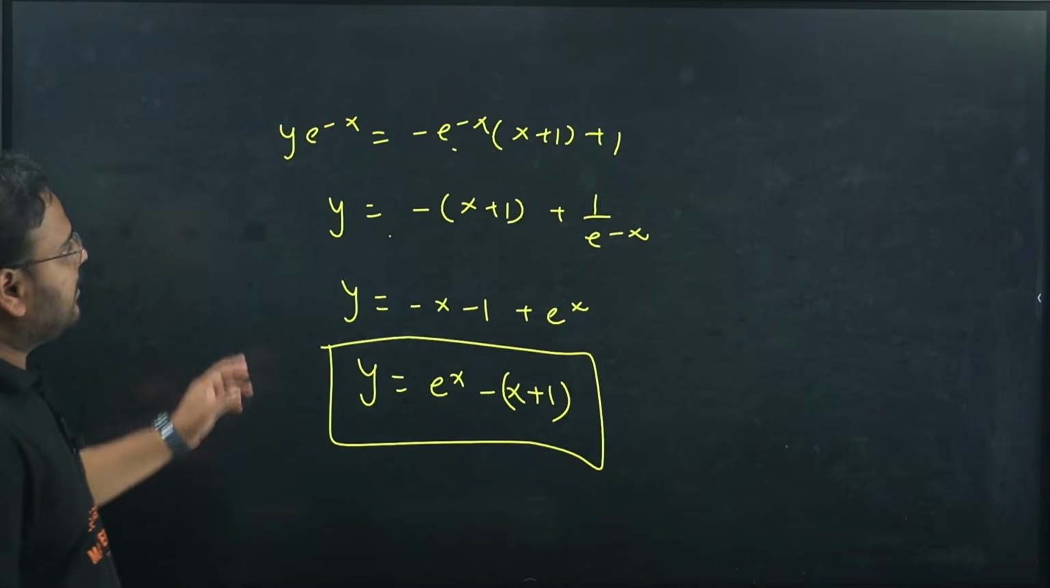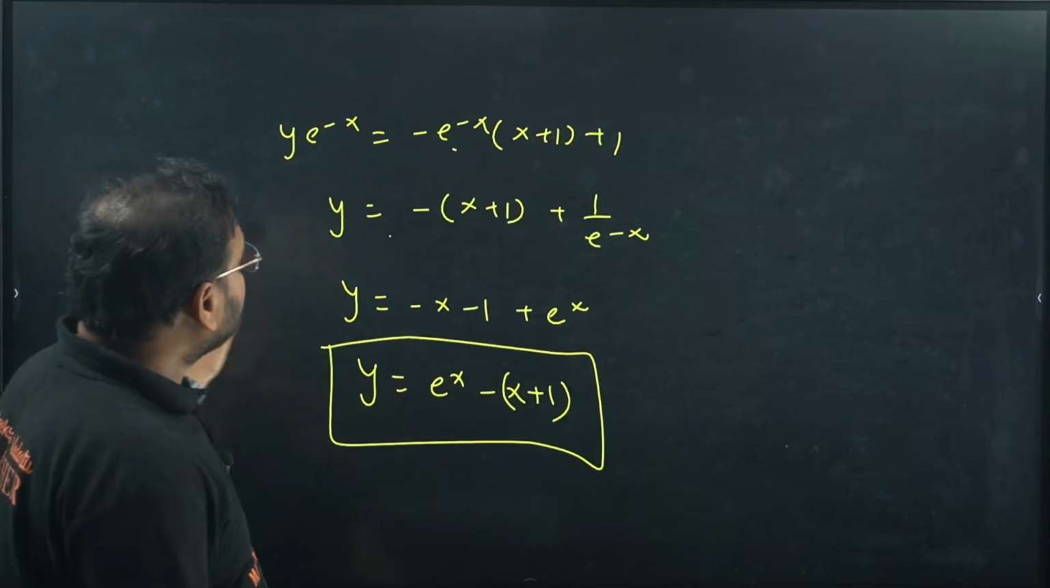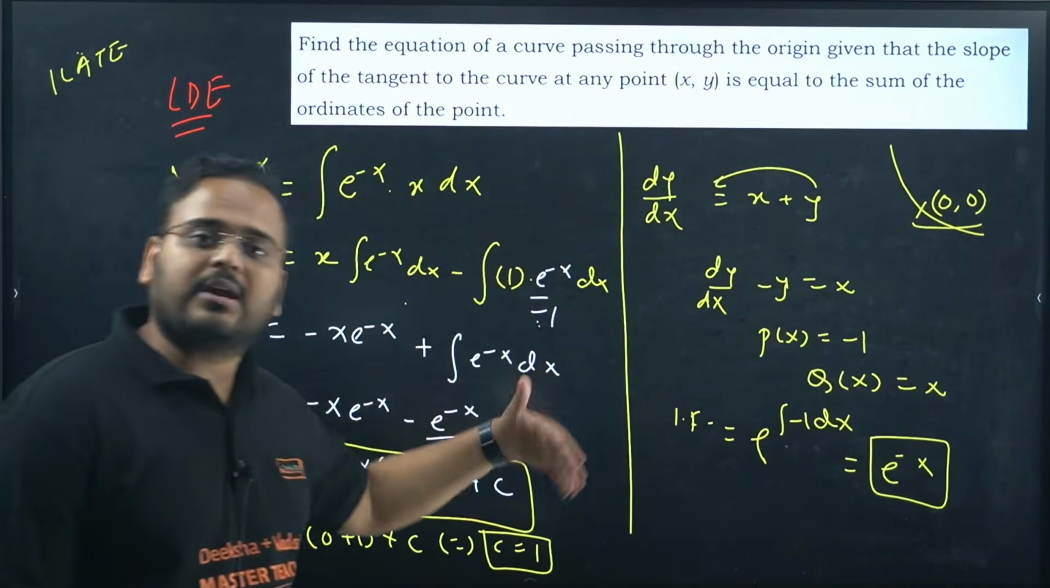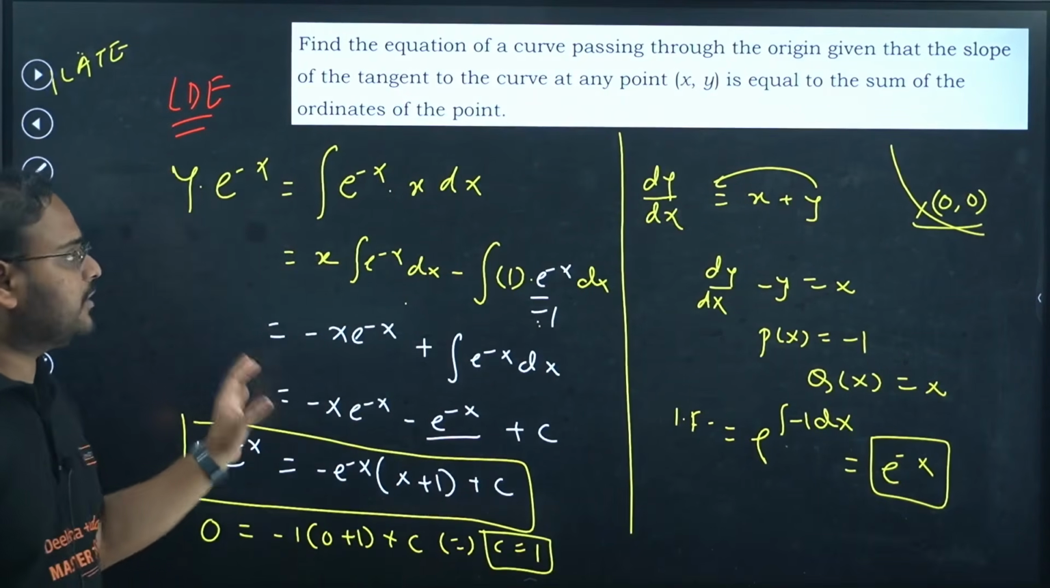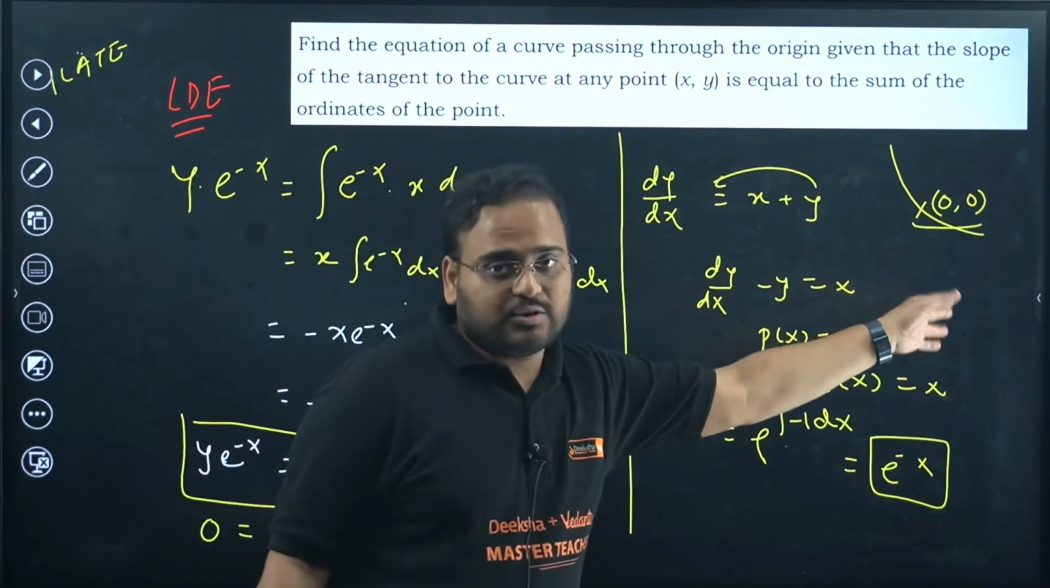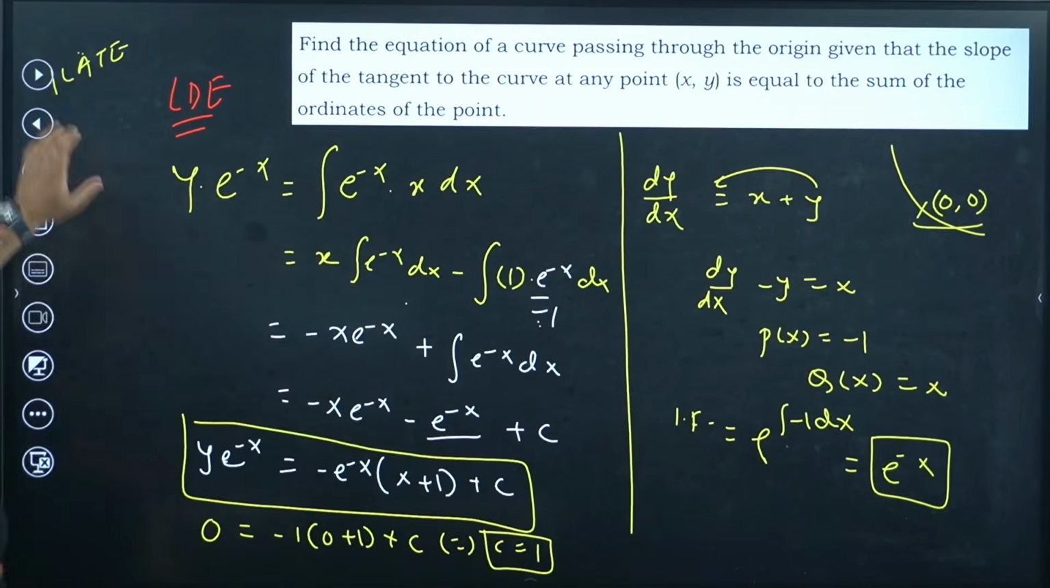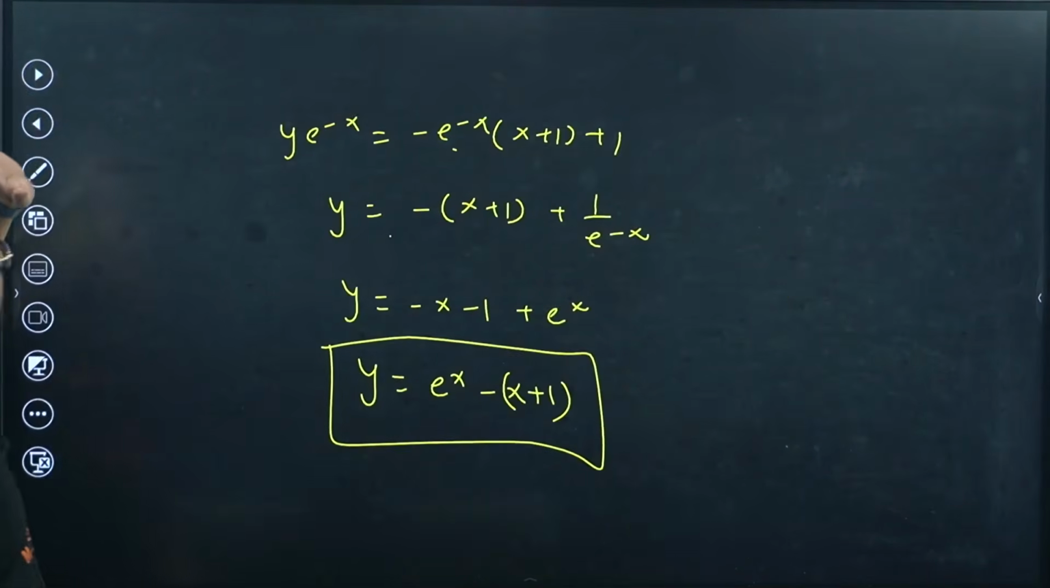Okay, sir, this is clear. A 5 marker in LDE with the particular function concept. They can ask you directly also only till this part, which is the general function concept. But in this case, they were asking us the particular function by giving the point value as passing through origin, which means (0, 0) is the boundary condition which can be used to find the unknown variable C.